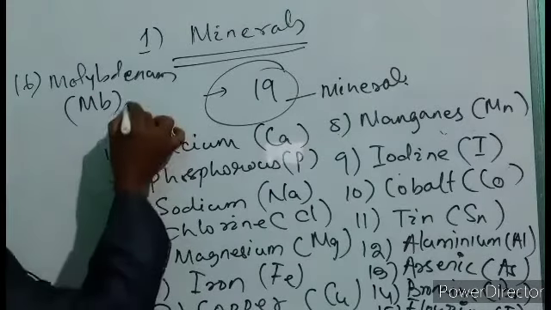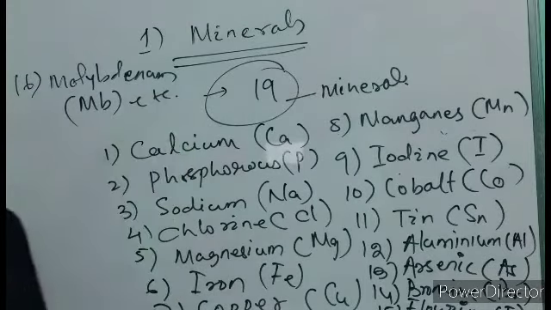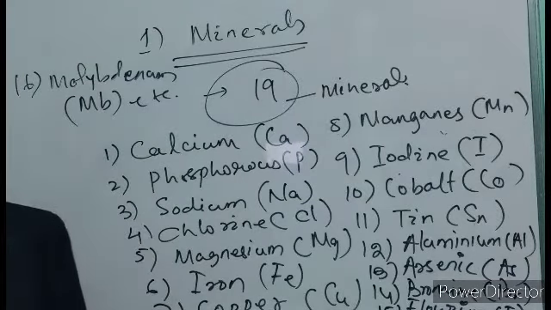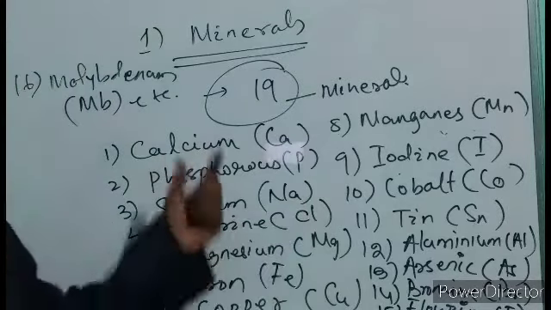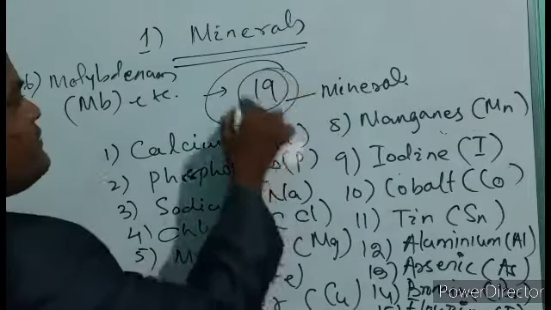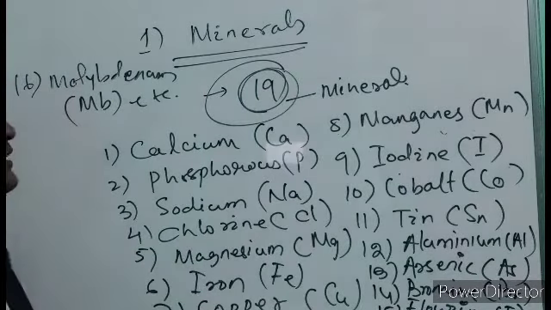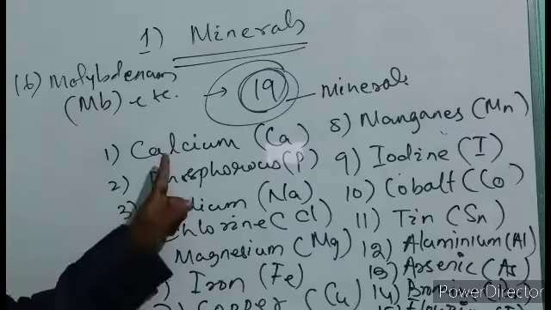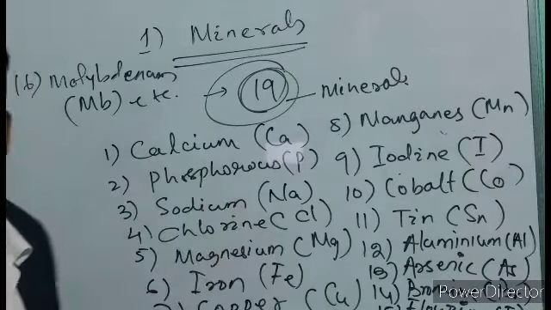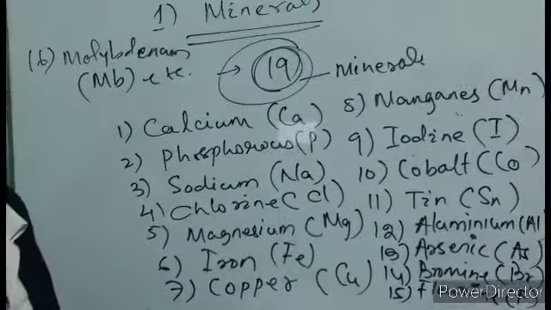So these are some important minerals out of the 19 listed. We have listed only 16 minerals as per our data. Let us focus on these minerals again.